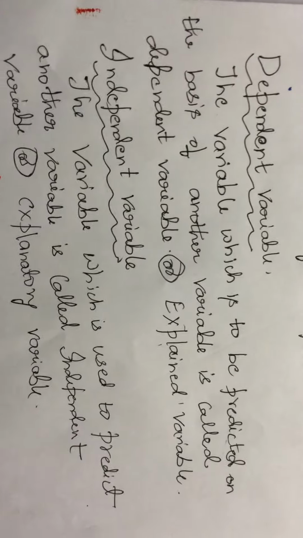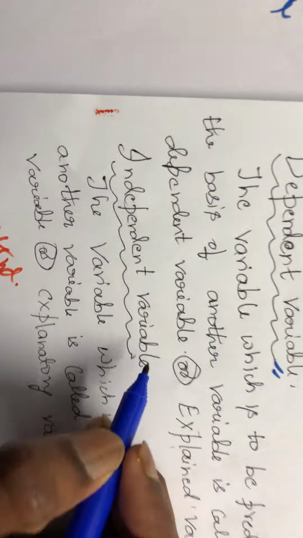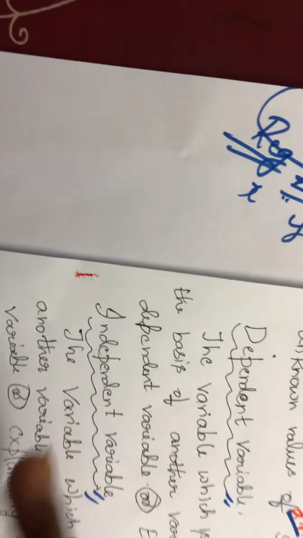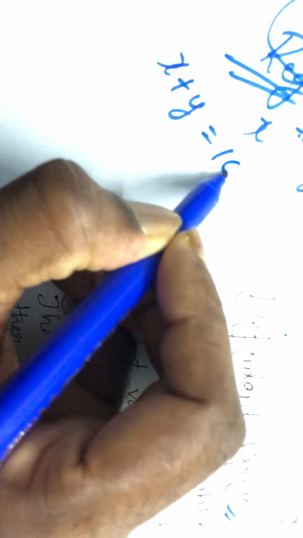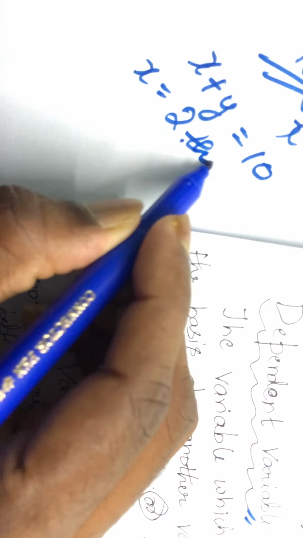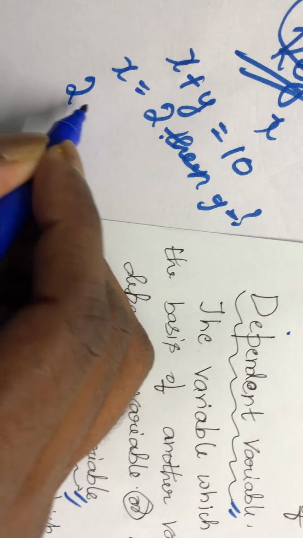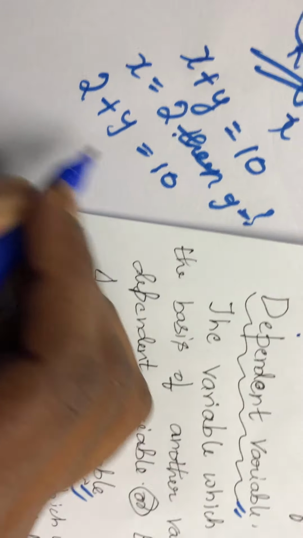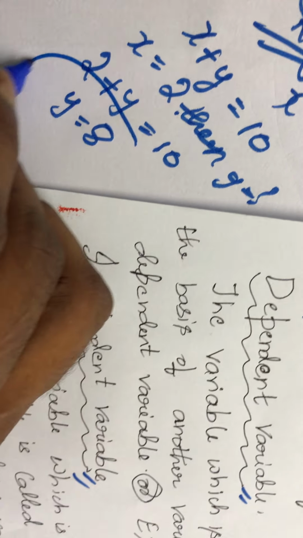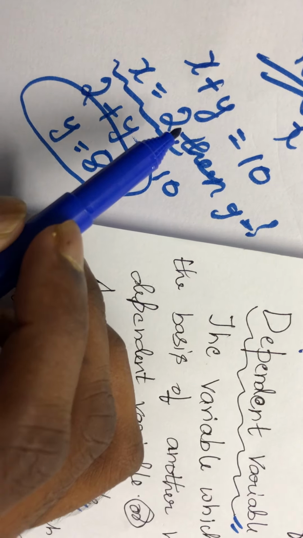Now, what is a dependent variable and an independent variable? Let me give an example. An equation is given: x plus y equals 10. The value of x equals 2, then find y. If the value of x is 2, what is the value of y? How to determine that? 2 plus y equals 10, therefore y equals 8. Now, what value was given to you? The value of x was given. The x value was known.